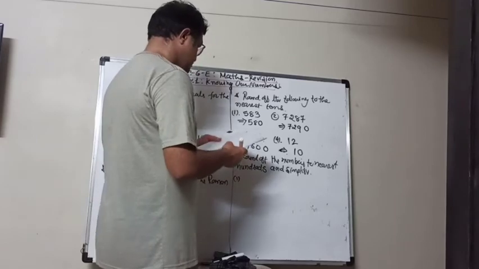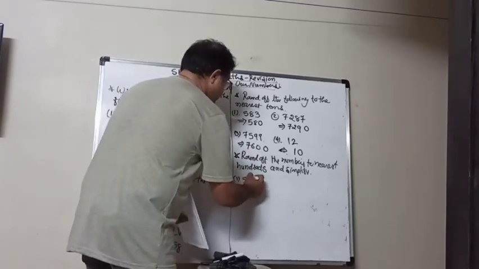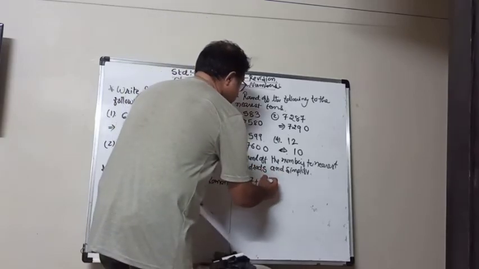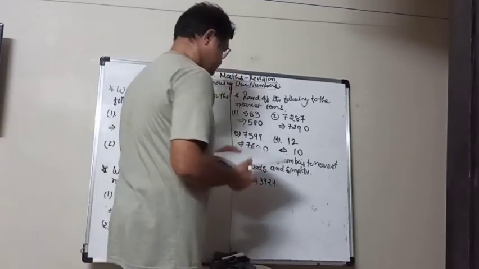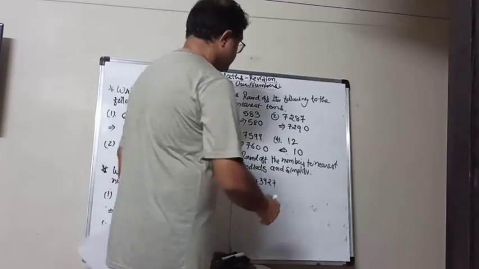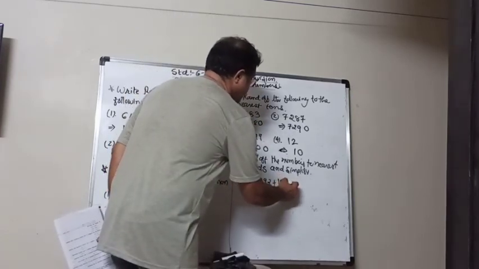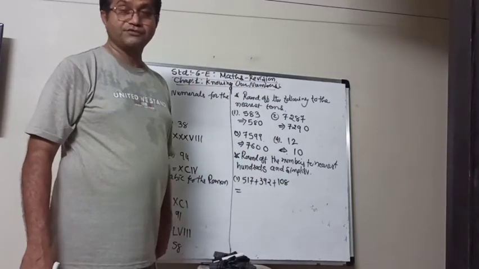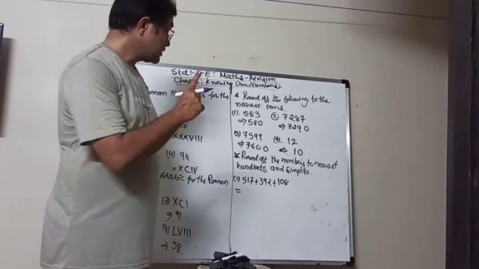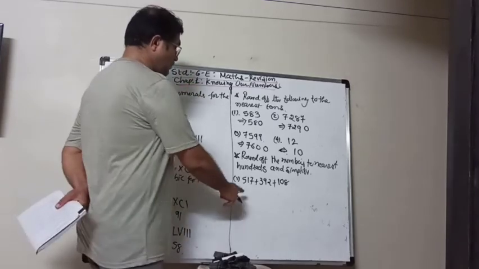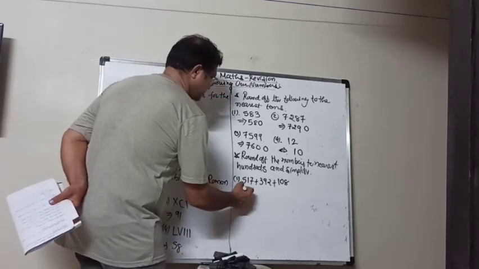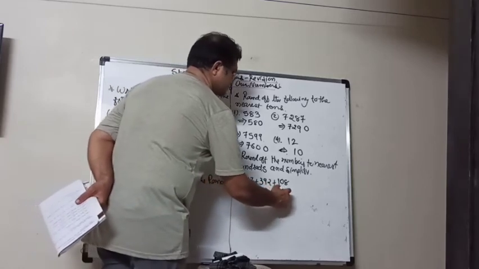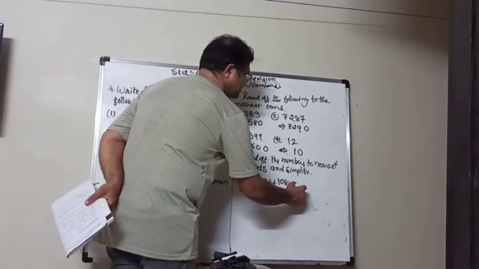First one is 517 plus 392 plus 108. So now first we have to round off up to nearest hundreds. So now converting in nearest hundreds.